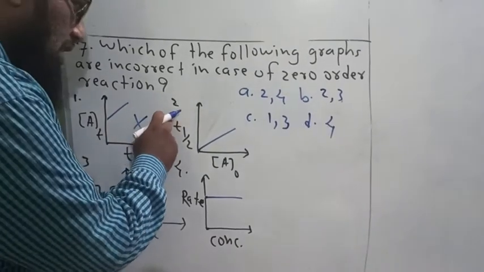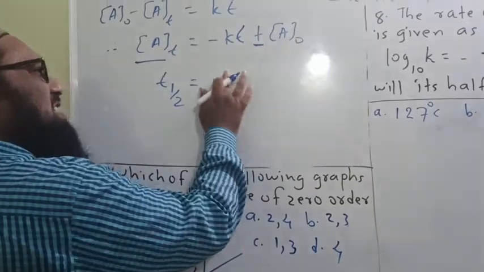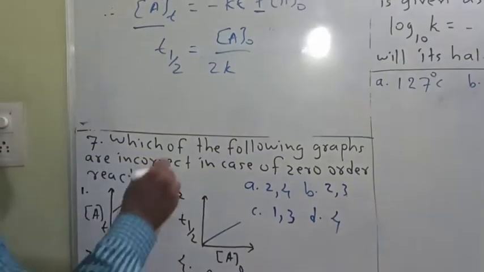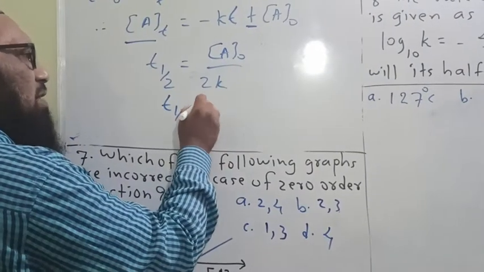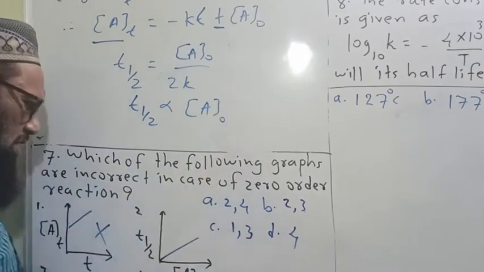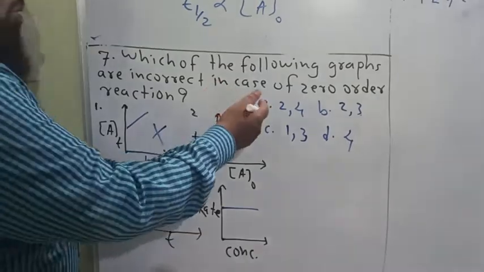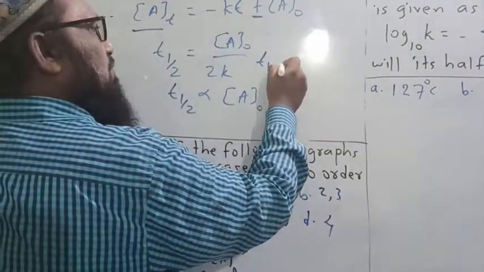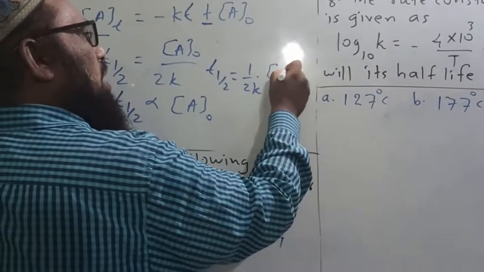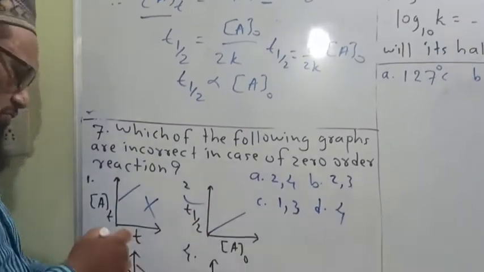Let us consider the second, t half versus initial concentration. A is nothing but the initial concentration. Now 1 upon 2k remains constant. t half is directly proportional to initial concentration, passing through the origin. We get this equation, t half is equal to 1 upon 2k into A0. Your slope is 1 upon 2k. This graph is a correct one.